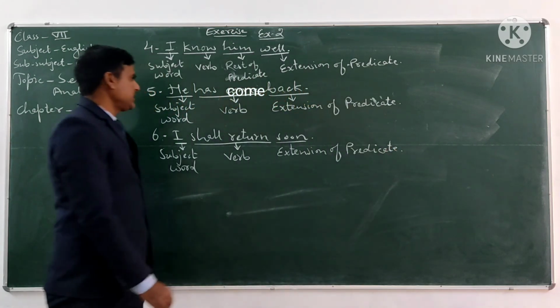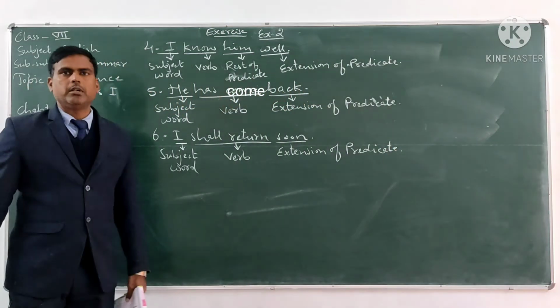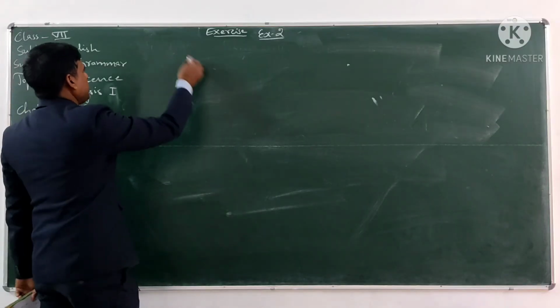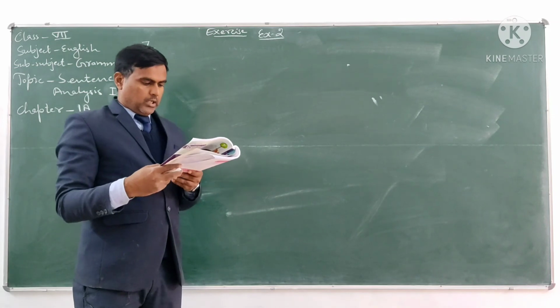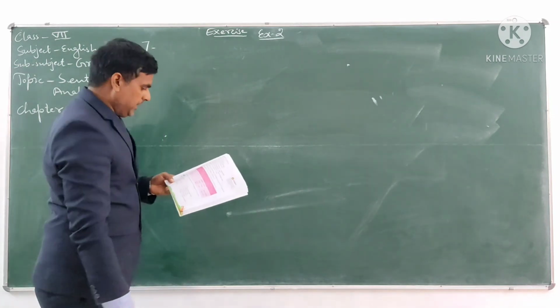So this is the sentence analysis of sentence number 6. Sentence number 7 is the hungry child wept bitterly.